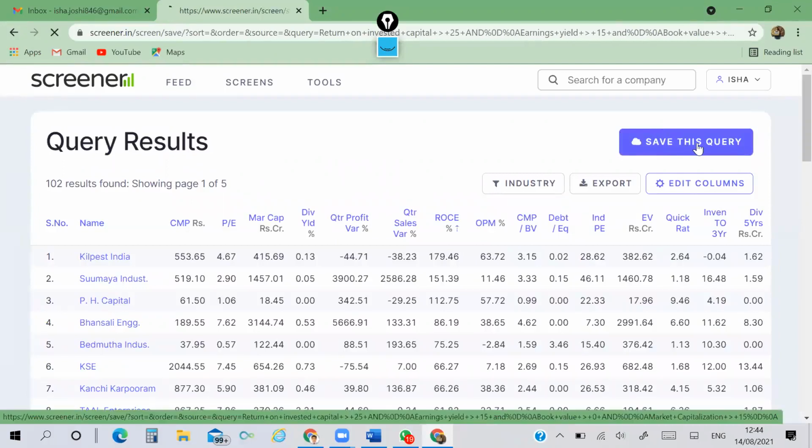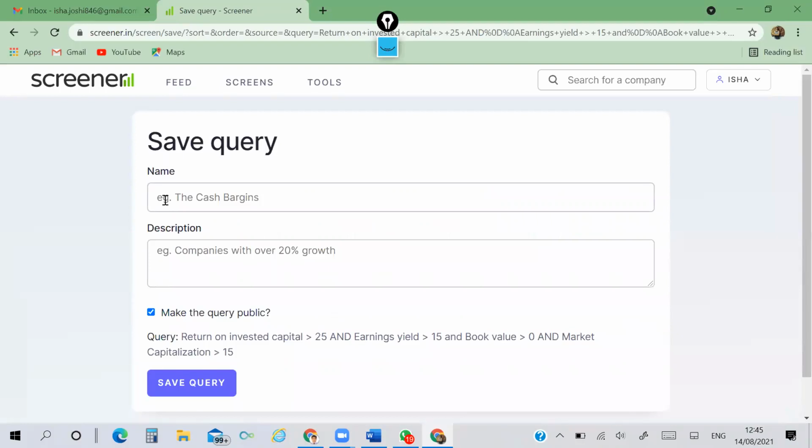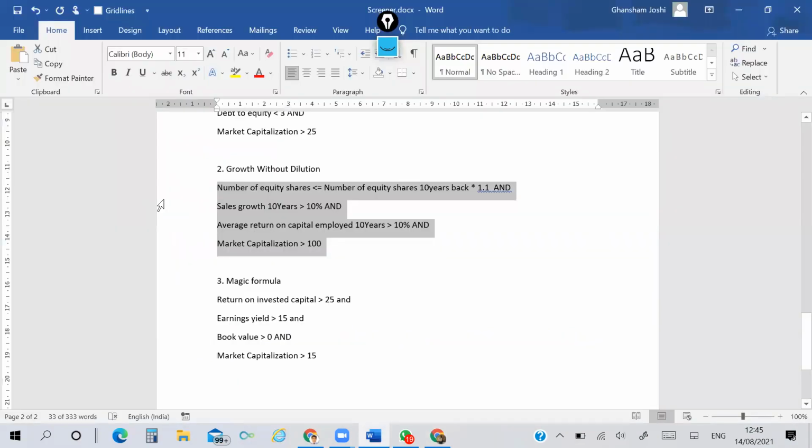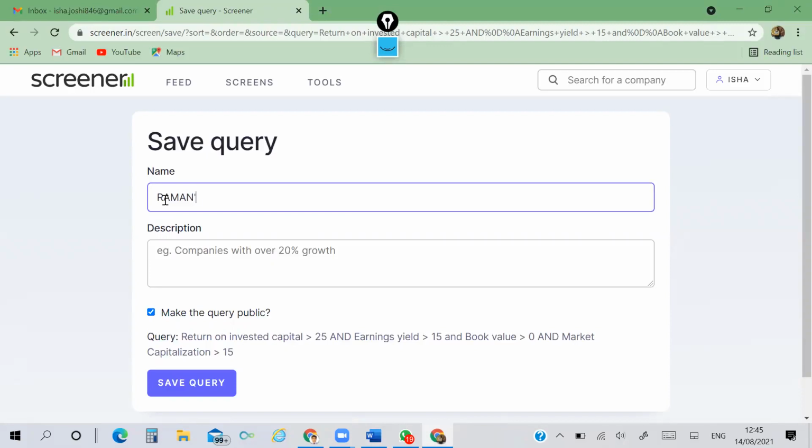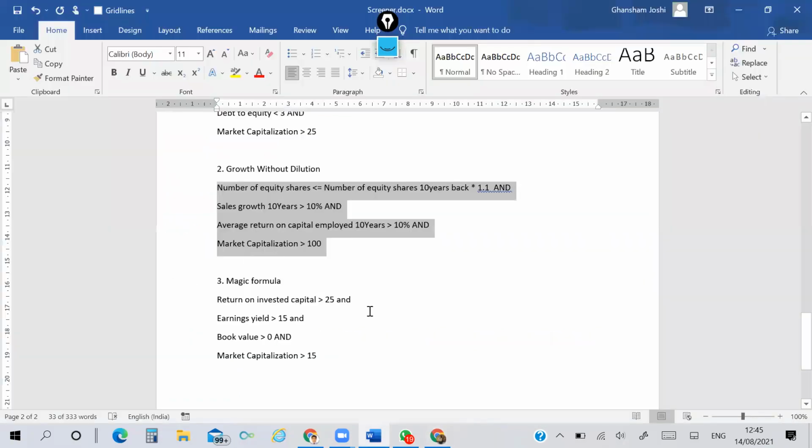If I save this query, I can give a name, Raman's magic formula. And I can add some description here, what he has developed.